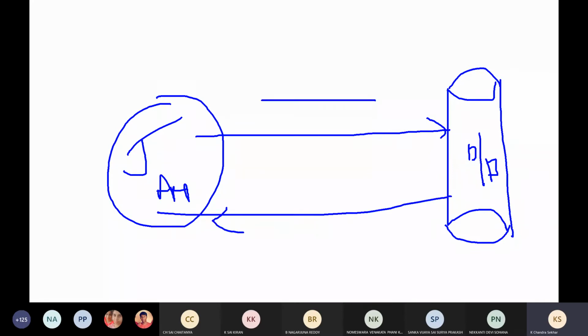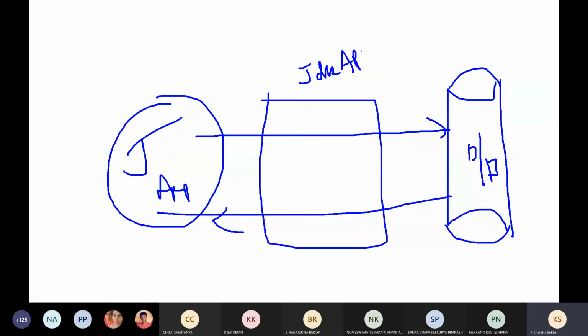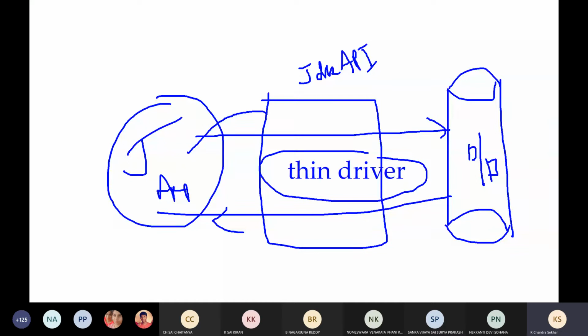In between, what you are going to use is the JDBC API. With the help of the JDBC API, your Java application will contact the JDBC API. In this JDBC API, you are going to use the type 4 driver, the thin driver. So what is the role of this thin driver? It converts all the JDBC calls directly into the vendor specific driver protocol.